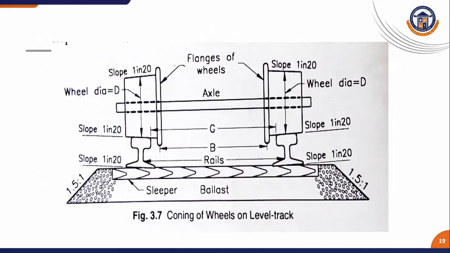Here the coning of wheels. The coning of wheels is nothing but bringing the wheel into a cone shape. The cone shape is nothing but the slope. It is 1 in 20. The wheel diameter is maintained on both sides, but the flanges of the wheels should be properly sloped. This is the coning of the wheels.